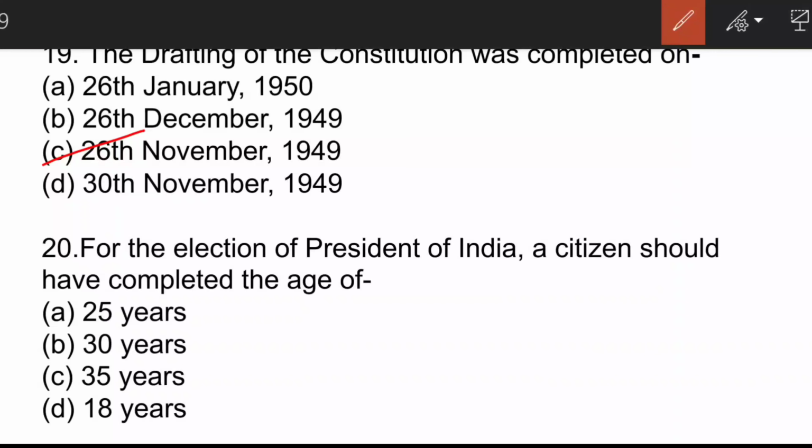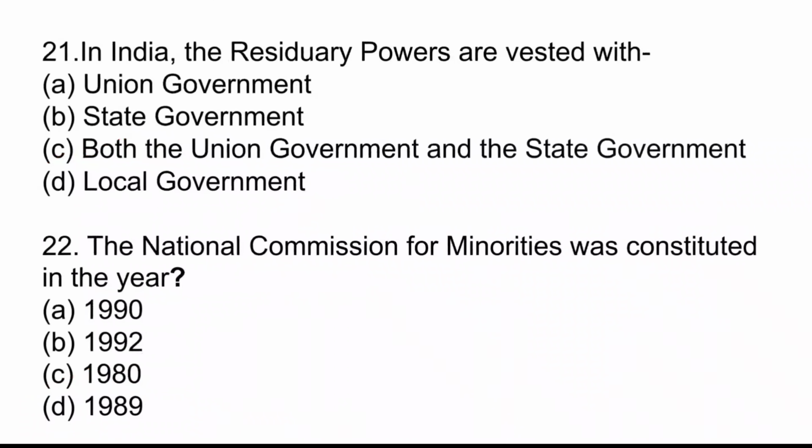The next question. For the election of President of India, a citizen should have completed the age of? The correct answer is option C. The President is part of the Union Executive consisting of President, Attorney General of India, Vice President, Prime Minister and Council of Ministers. It is contained in Article 52 to 78. He must have completed 35 years of age and qualified to be a member of LokSabha, which is again an important point to remember. So let's move to the next question.